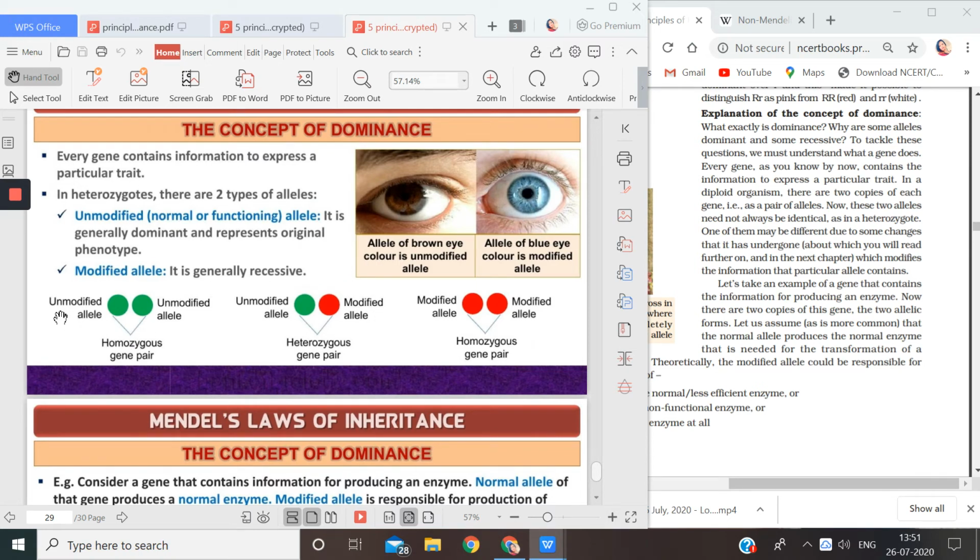So see here, this is an unmodified allele, this is an unmodified allele, both are in pairs. So this is a homozygous gene pair. But if one is unmodified and the other is modified, then we get a heterozygous gene pair. And if both of them are modified, then we again get a homozygous gene pair. But the modified one will be recessive, because just now we said that modified is generally recessive and unmodified is generally dominant.